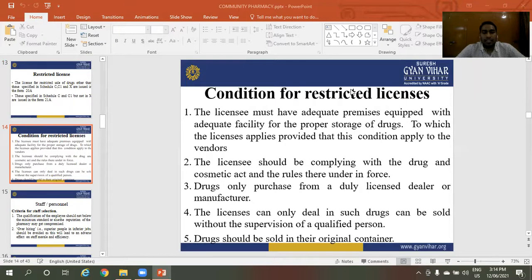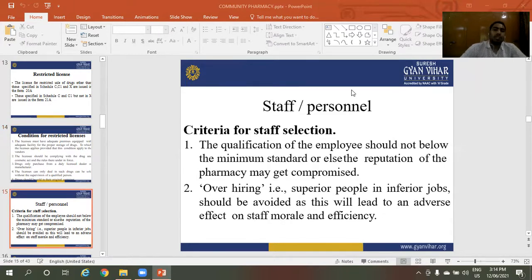The next condition is that drugs should be sold in their original container. These are the conditions for a restricted license.